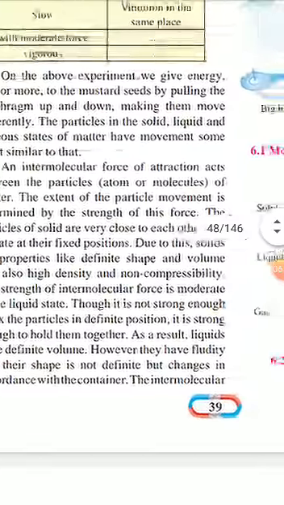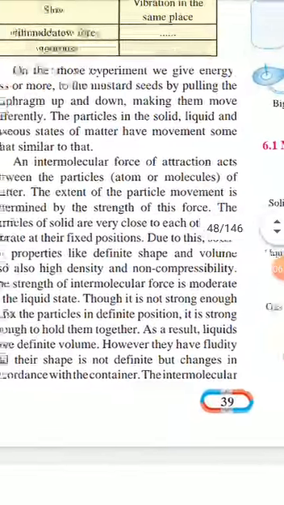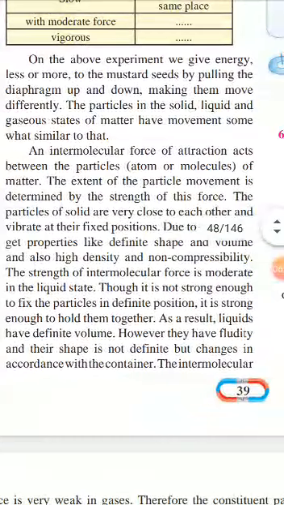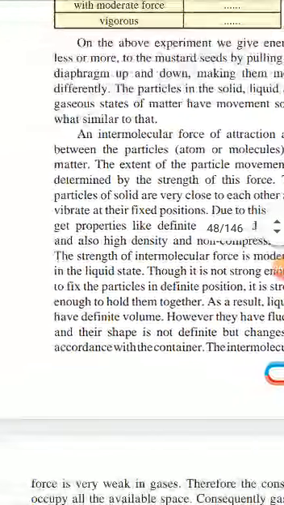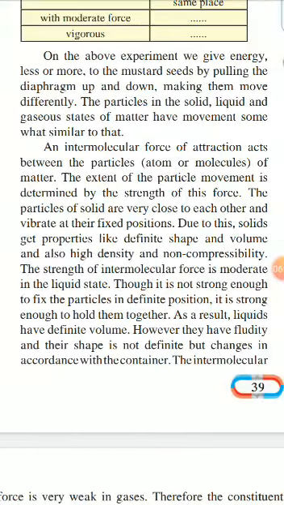The strength of intermolecular force is moderate in the liquid state, though it is not strong enough to fix them, but strong enough to hold them together. As a result, liquids have definite volume. However, they have fluidity and their shape is not definite but changes in accordance with the container.